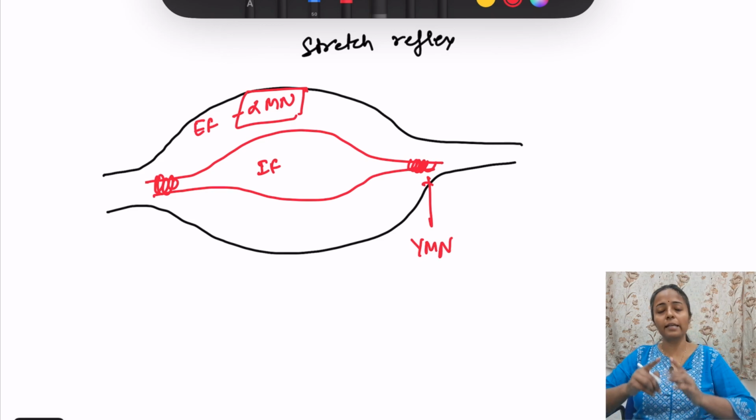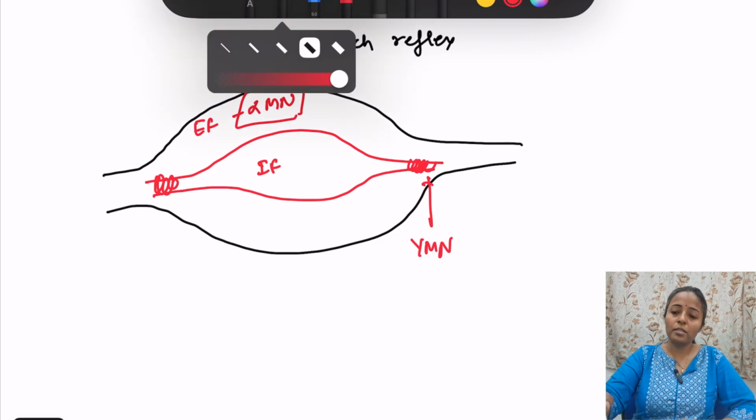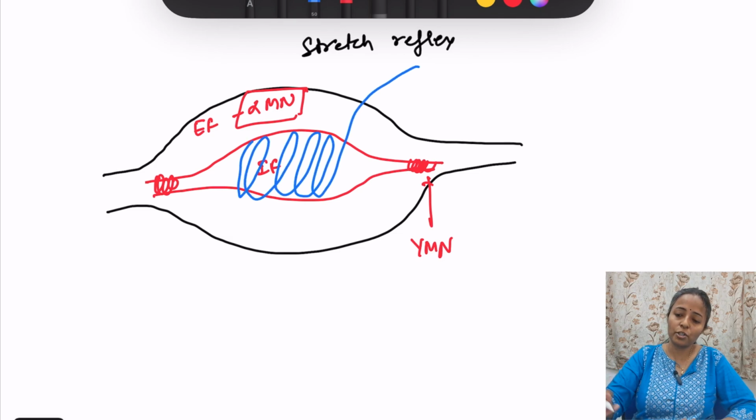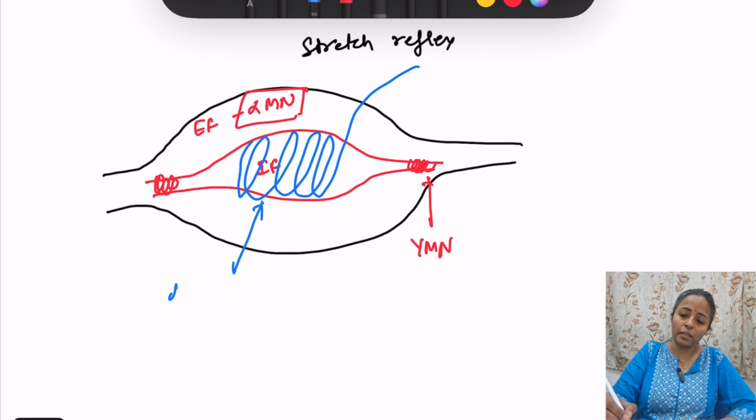Remember, intrafusal fiber is sensory and ends of intrafusal fibers are supplied by gamma motor neuron. Mostly it is sensory except the contractile ends. Okay, so alpha motor neuron supplies the extrafusal fibers which contract, and intrafusal fiber contractile ends are supplied by the gamma motor neuron. Okay, now this intrafusal fiber, it is sensory, I told you. So sensory means it detects what sensation? It detects the length of the muscle and it detects the velocity of change in the length.